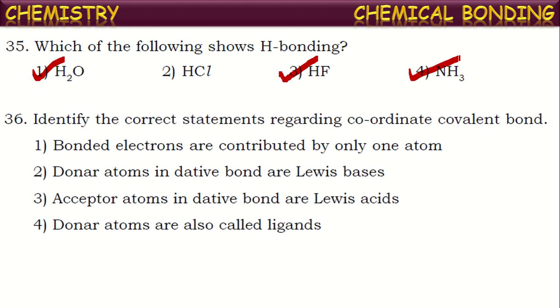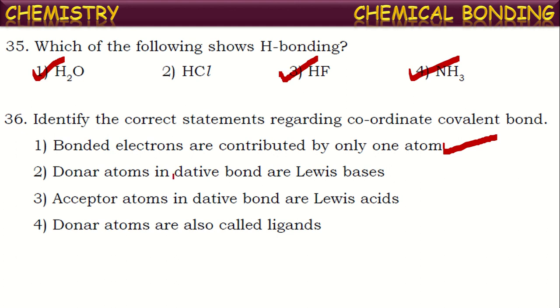Okay, next one. Identify the correct statements regarding coordinate covalent bond or dative bond. What about coordinate covalent bond? Bonded electrons are contributed by only one atom. Yes, actually, between the two atoms, they share a pair of electrons. But it is different from the covalent bond in that the pair of electrons are completely contributed by one of the two participating atoms. That is called dative bond. So this statement is true.